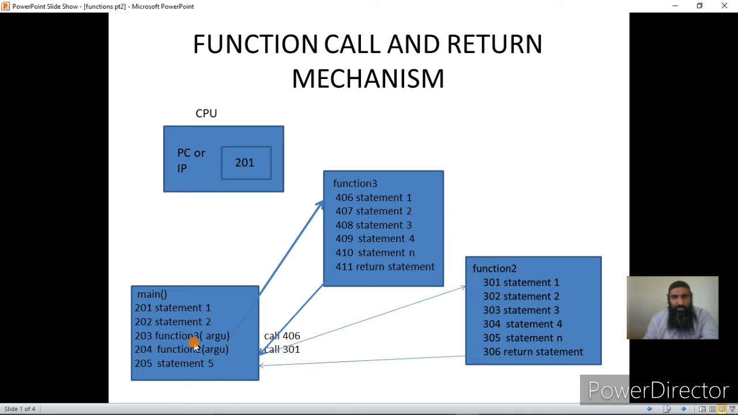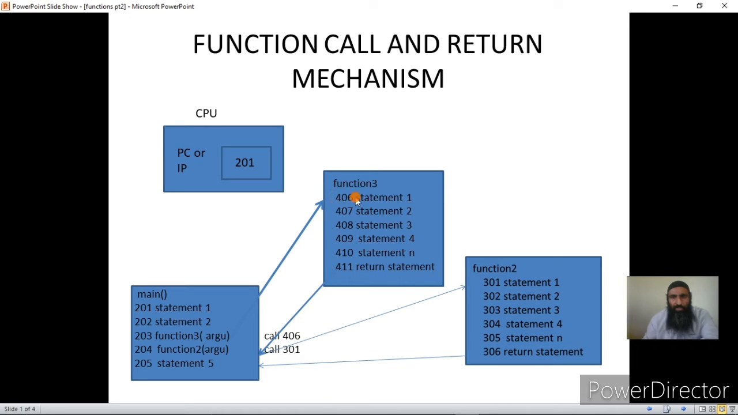Now what the CPU does once it receives a function call: first, it saves the address of the next instruction, that is 204, in memory, so that it can later come back to main. Then, once the control is transferred to function 3, the PC will be loaded with address 406.